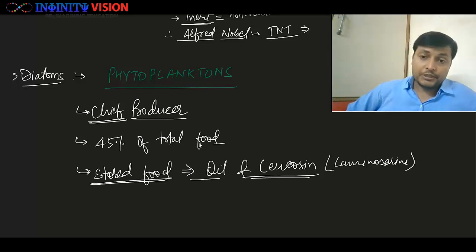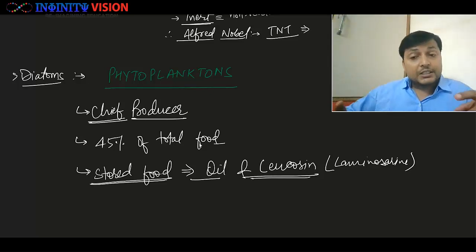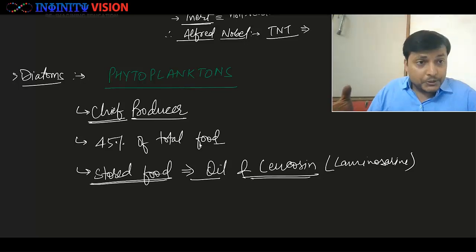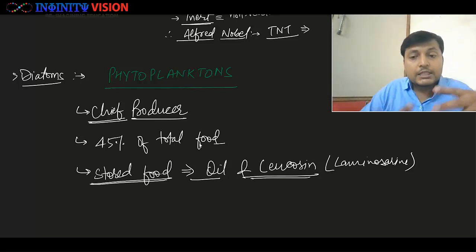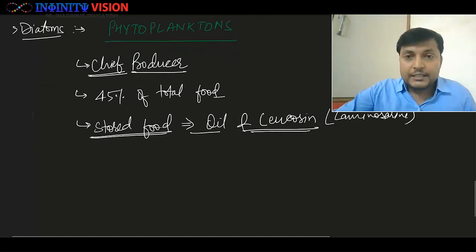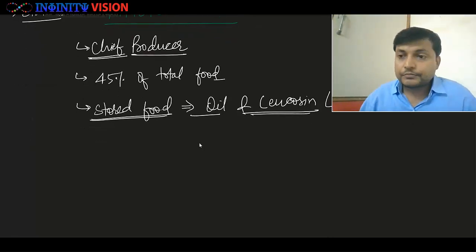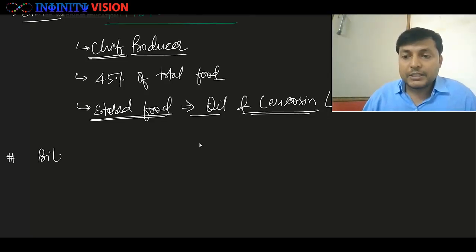Okay, leucosin or chrysolaminarin. So these diatoms produce most of the food by photosynthesis, and they store this food in the form of oil and leucosin. Great. Well, what's next? What we find is that these diatoms show bilateral symmetry.